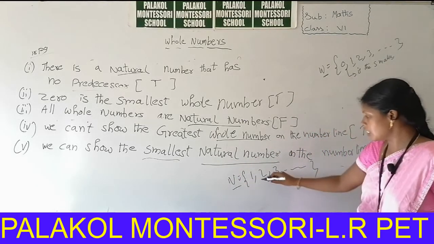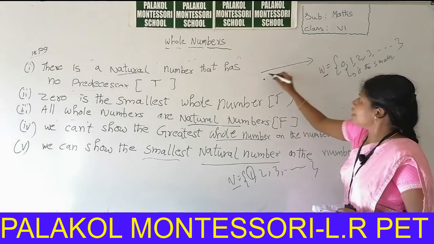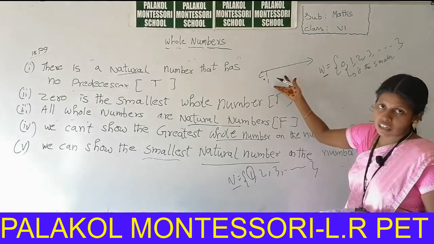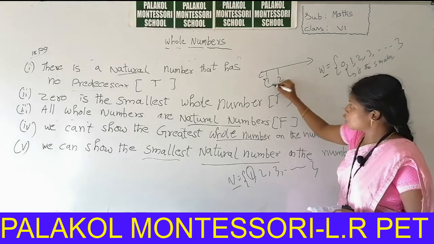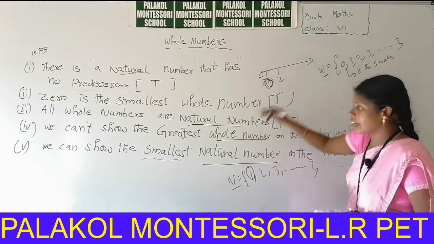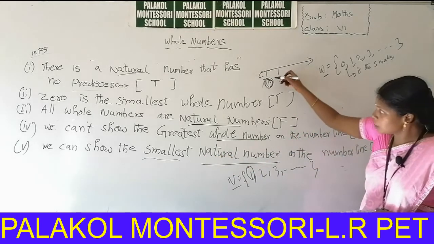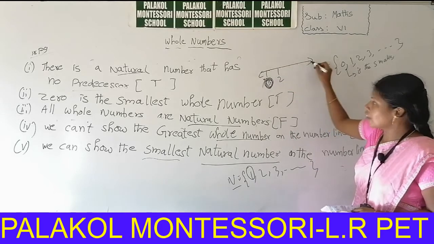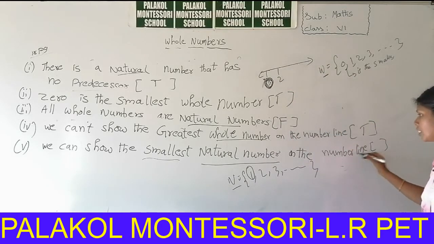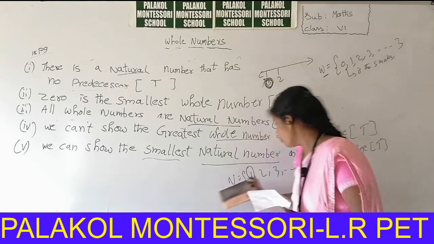In natural numbers, what is the smallest number? 1. So we can draw the number line. Natural numbers are starting from 1. So we can show the smallest natural number on the number line. Is this statement true or false? True, because we can show the smallest natural number on the number line. This statement is true.